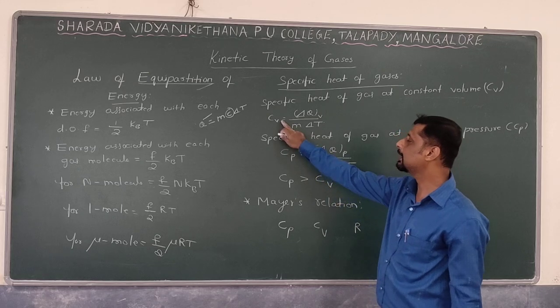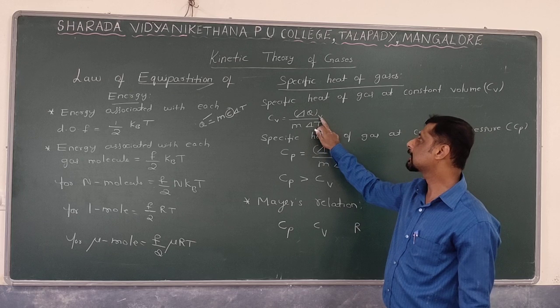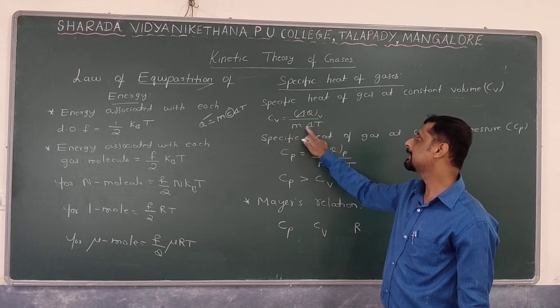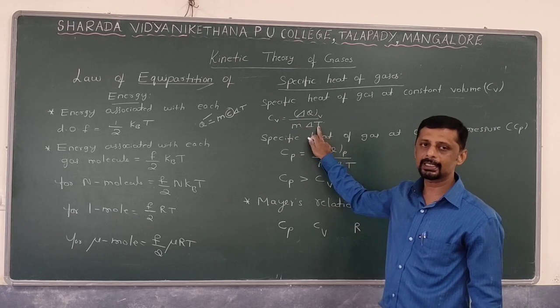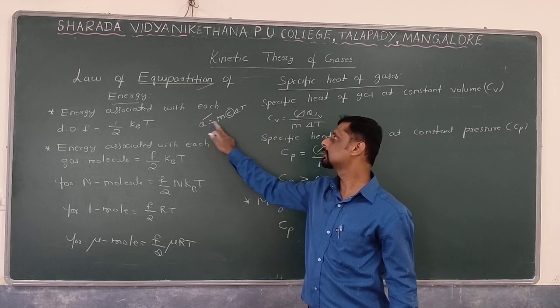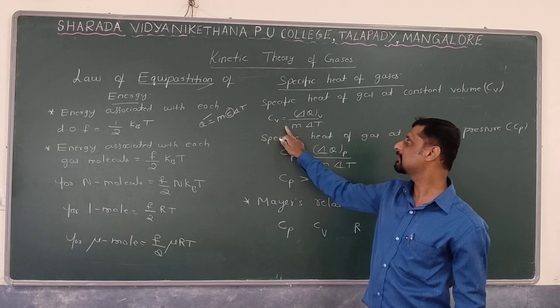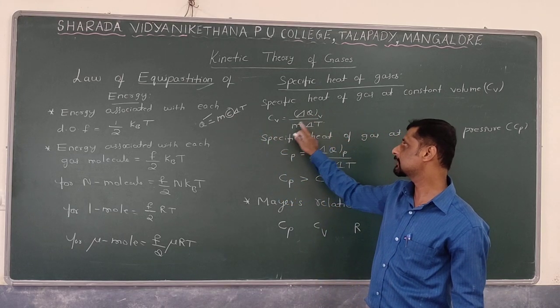That is given by the formula Cv is equal to delta Q, the heat energy supplied at constant volume, divided by M into delta T. M is the mass, delta T is the change in temperature. This is written using the relation Q is equal to M into C into delta T.